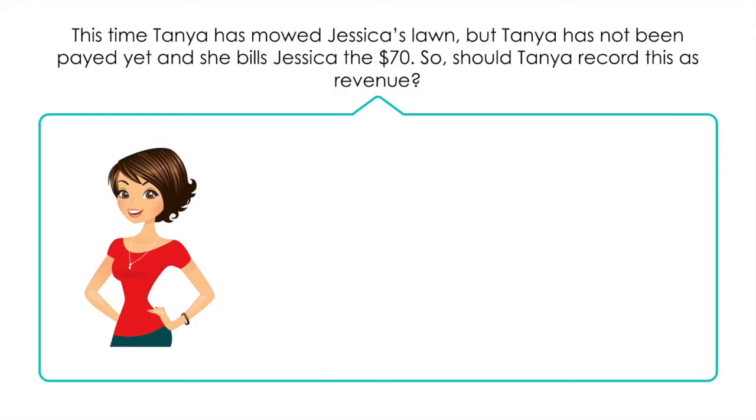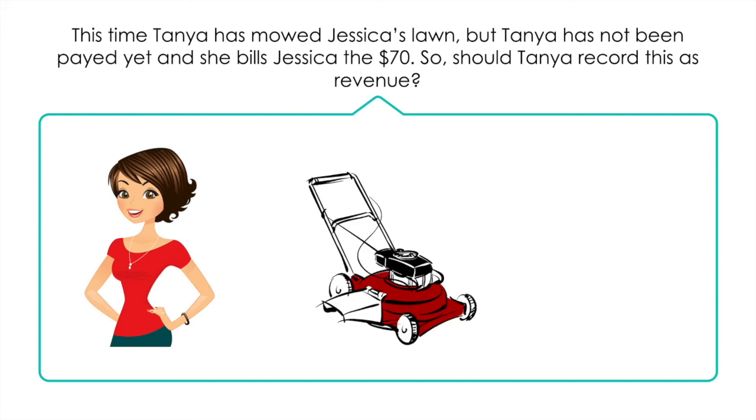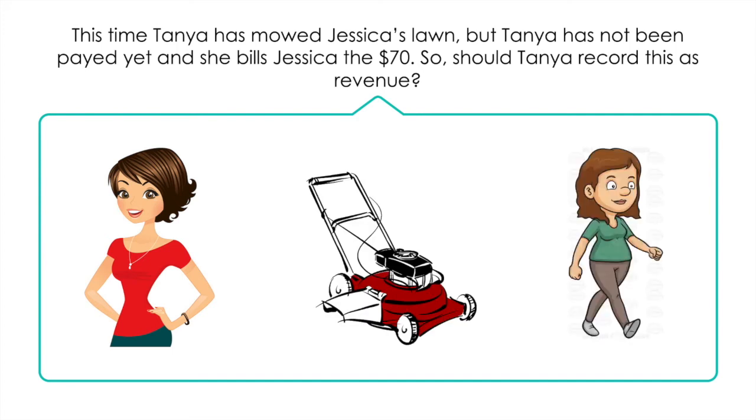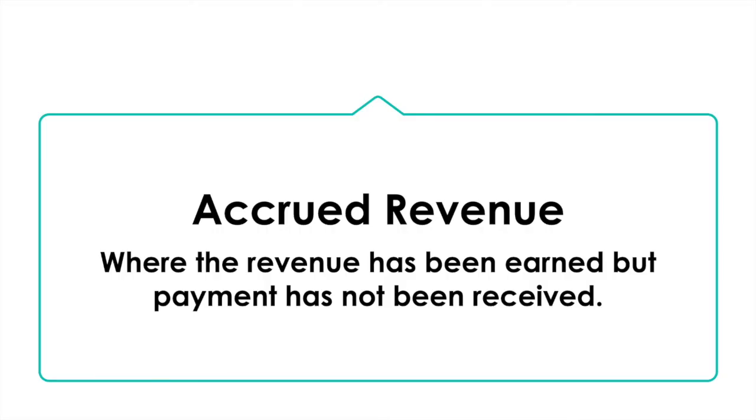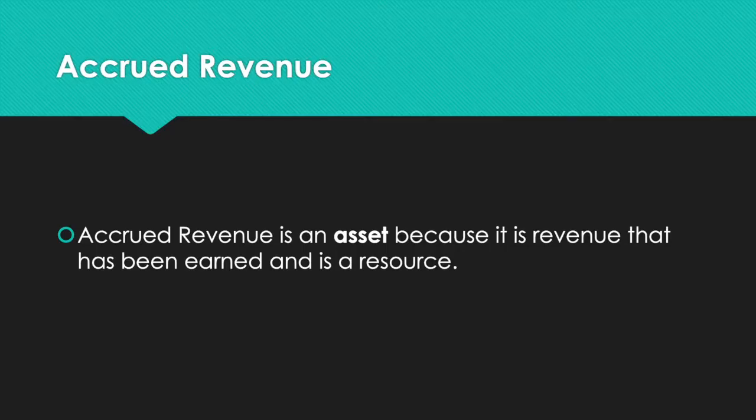This time, Tanya has mowed Jessica's lawn, but Tanya has not been paid yet, and she bills Jessica the $70. So should Tanya record this as revenue? Yes. Tanya has performed the service and therefore the revenue has been earned. She bills Jessica the payment and will receive it at a later date. This is called accrued revenue, where the payment has been earned but payment has not yet been received.